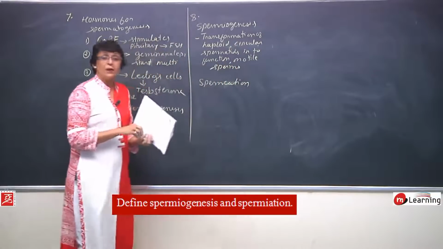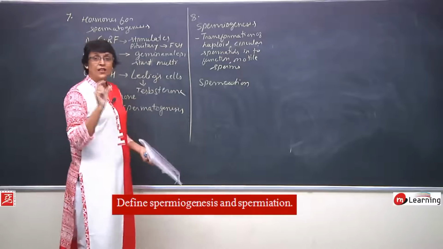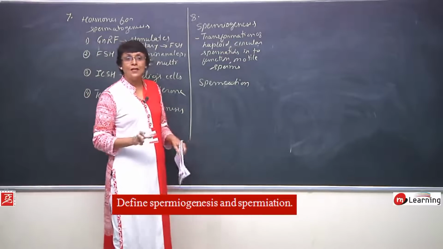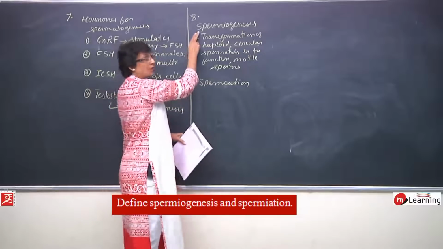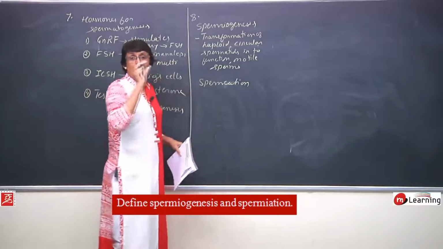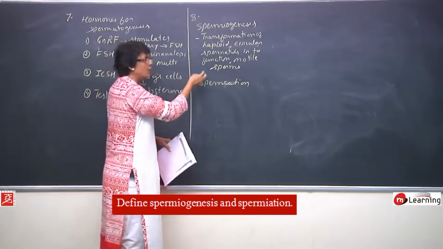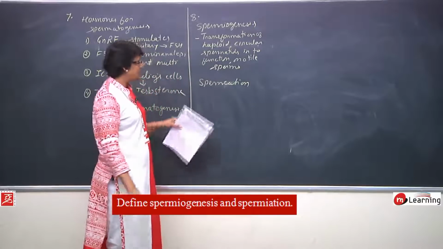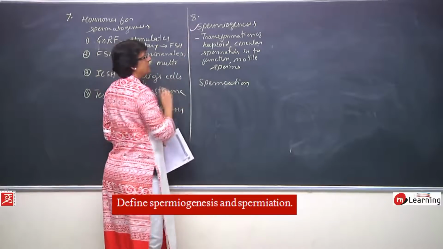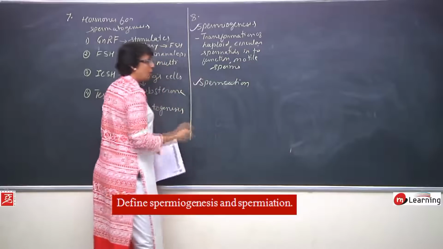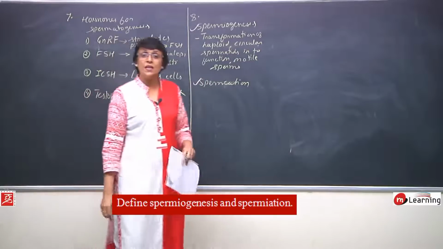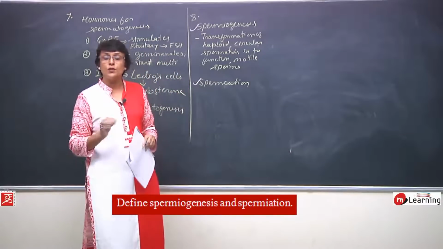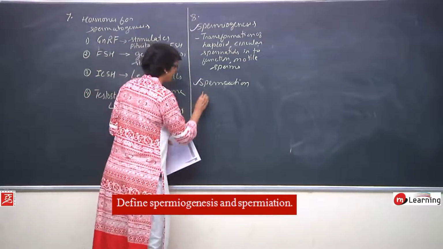So these spermatids, they are circular, though they are haploid, but they don't even look like sperms. So this process is conversion of those haploid circular cells into sperms, functional motile sperms. This is spermiogenesis. Spermiation. Spermiation is release of sperms, fully formed sperms from Sertoli cells.